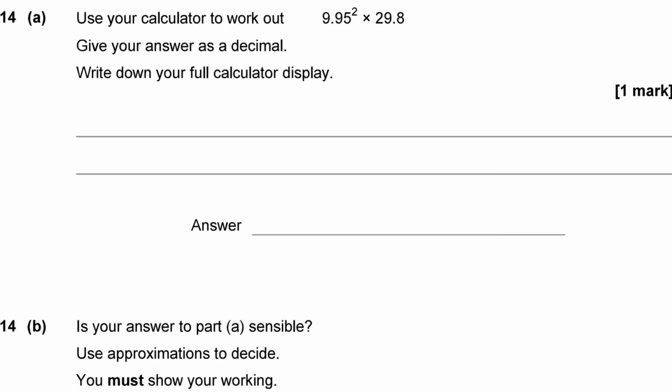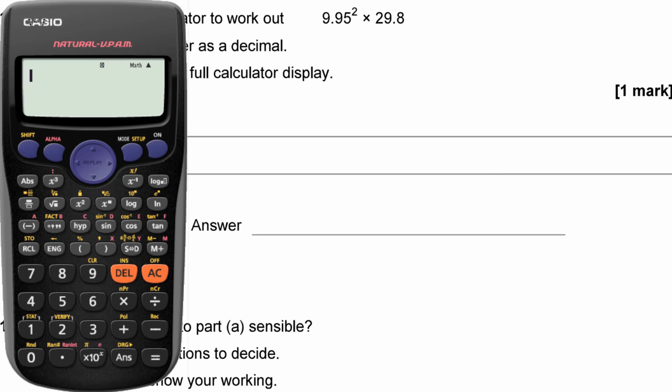Use your calculator to work out 9.95 squared times 29.8. Okay. So we've managed to gain quite a few marks already in this paper just by being able to type nicely into my calculator. So 9.95 squared times 29.8 equals.